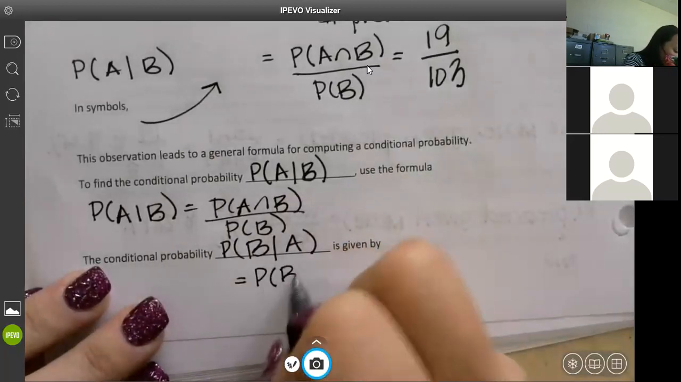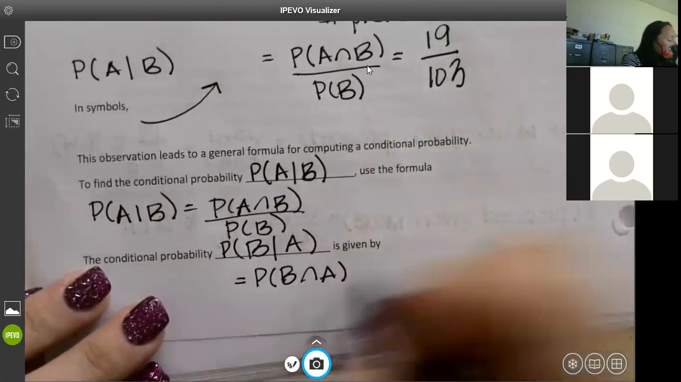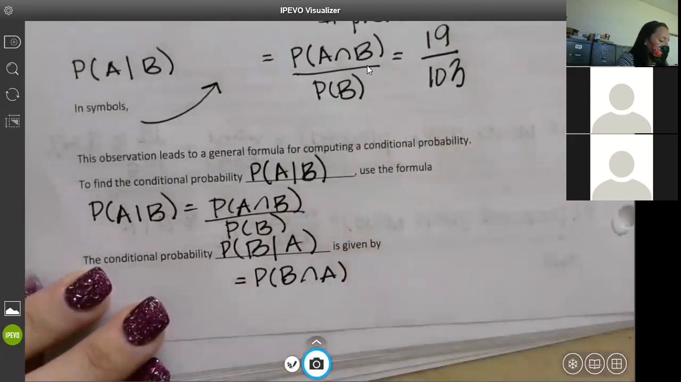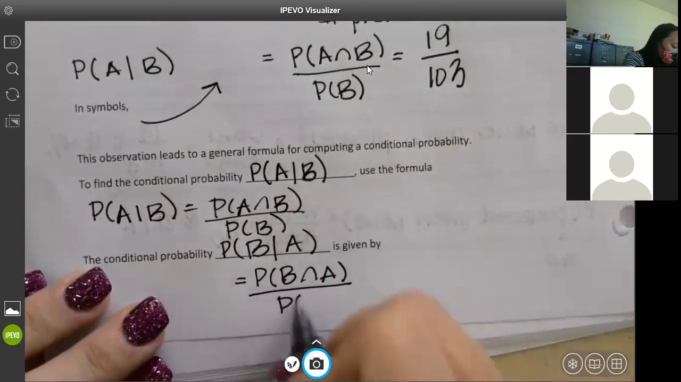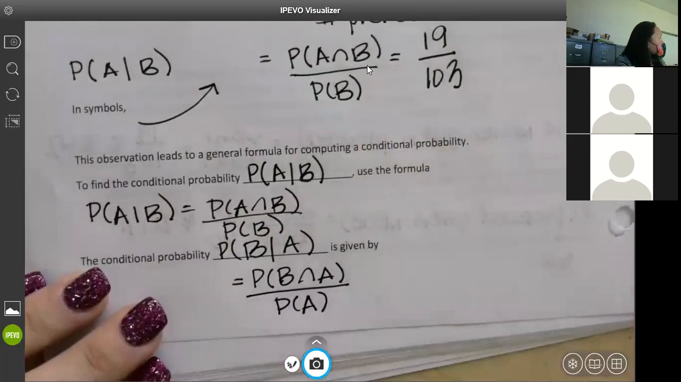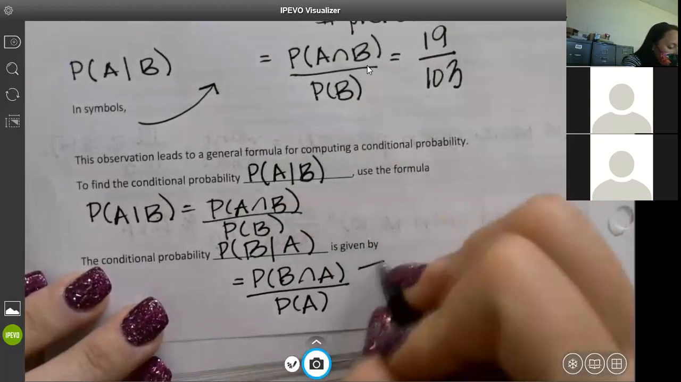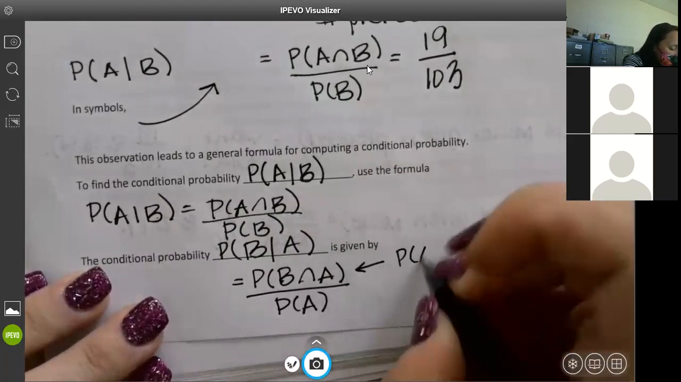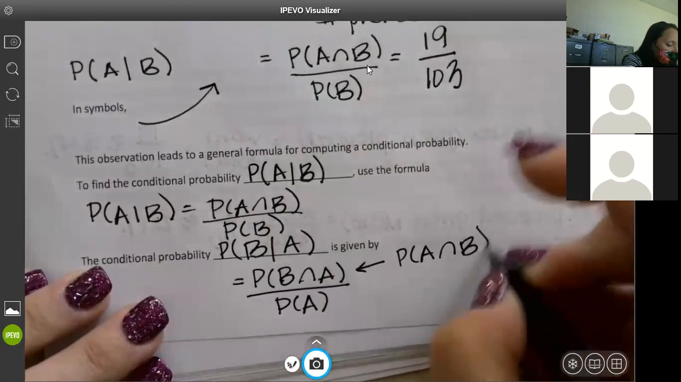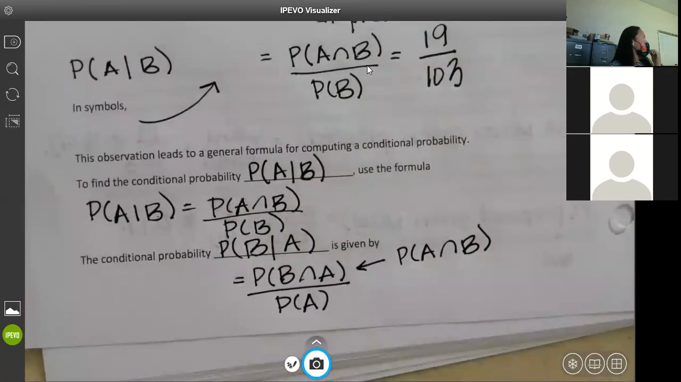Okay. You can do B and A. Some people think of it like that, but it's always going to be over the given. This top part, A and B and B and A, are the same exact thing. So it doesn't matter how you write the top. Just remember that the bottom is always the second one, or what you're given. All right, flip it over when you're ready.